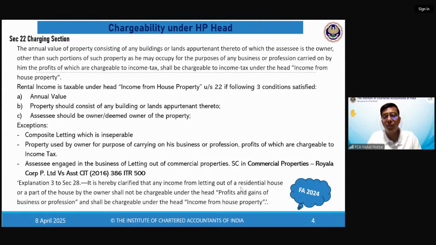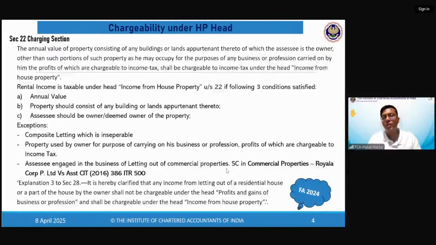But if your business is giving properties on rent, and the property is a residential house. So I have different flats in different areas of different sizes, some 2 BHK, some 3 BHK, with different types of options like with balcony, sea facing, etc. So I'm in the business of giving property on rent, and the property is a residential property. Now the amendment says it will not be taxed under the head PGBP, it will be taxed under the head house property. So now for this part, there are two possibilities.